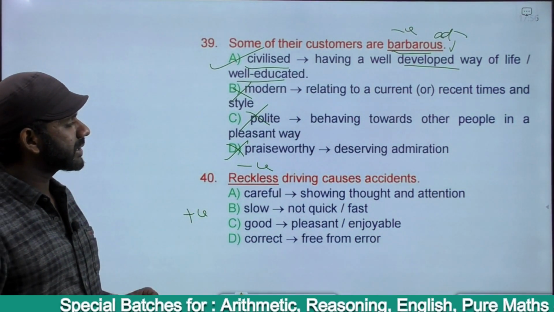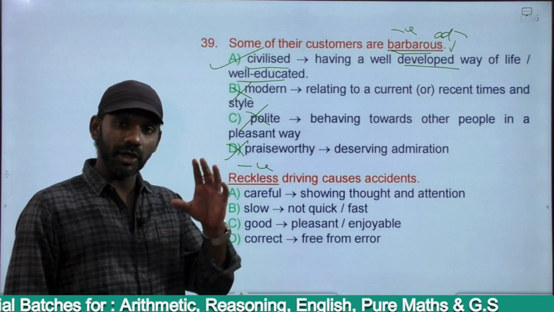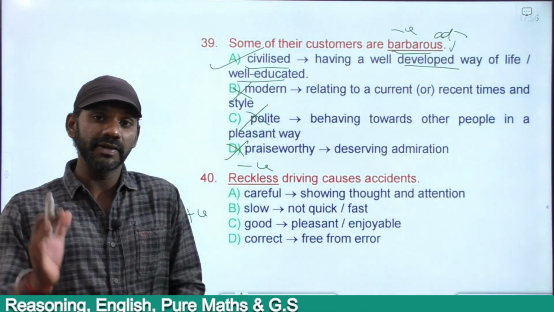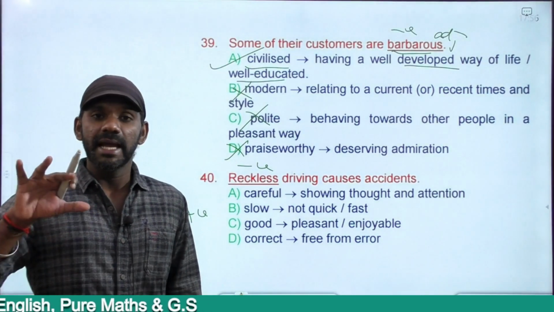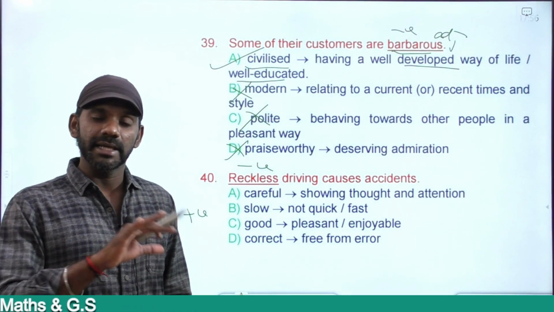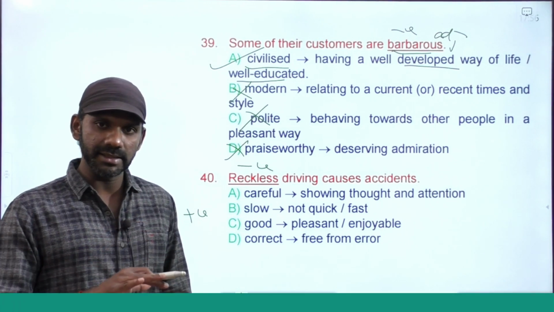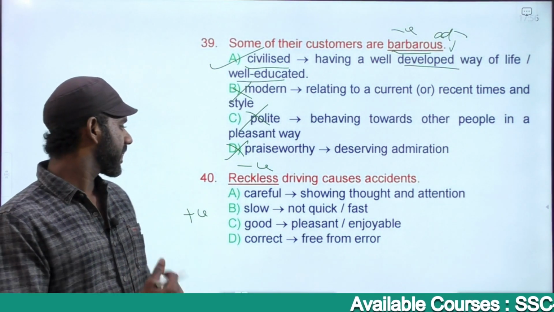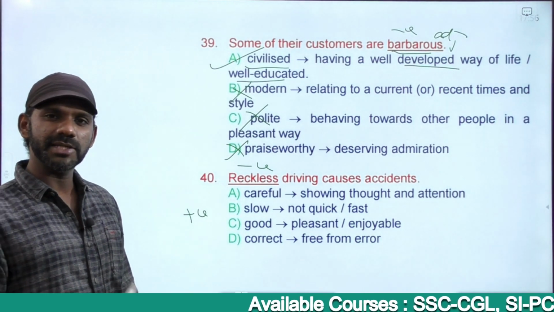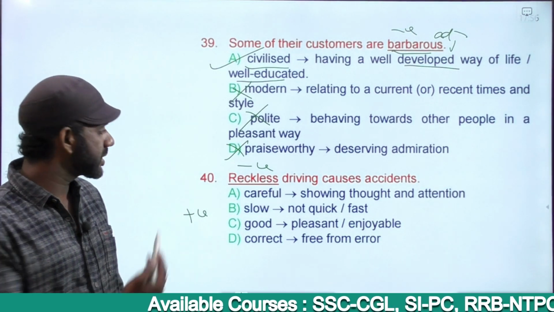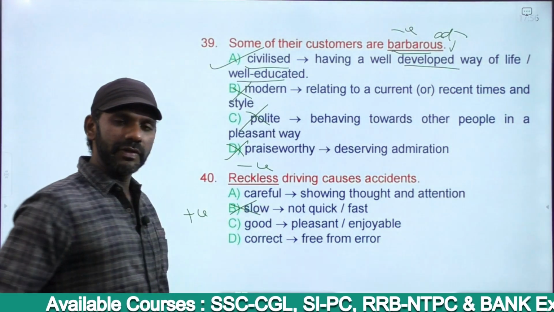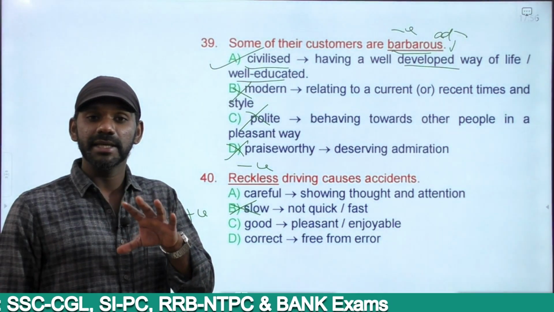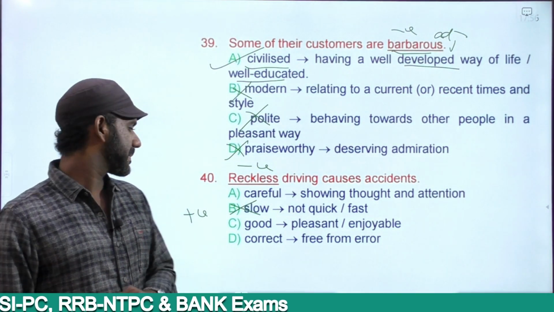Careful, showing thought and attention. Careless is not showing thought or attention before overtaking. Some people don't think much, they just overtake, even though it is very difficult, and that results in an accident. Right? Careful driving can avoid accidents. Careless, reckless driving causes accidents. Slow, opposite is fast or quick. Not related to reckless driving. Even if you go slow or fast, you have to be careful. You should not go for reckless driving.